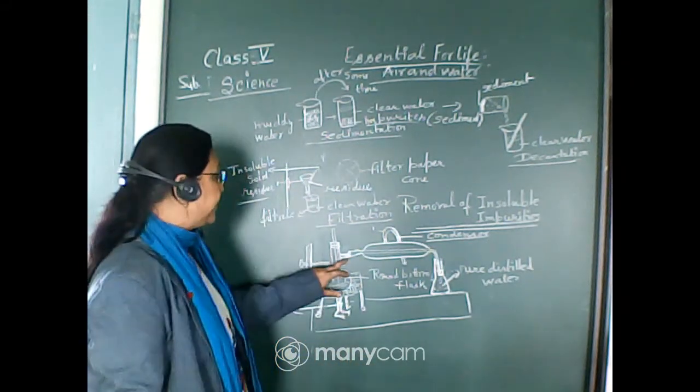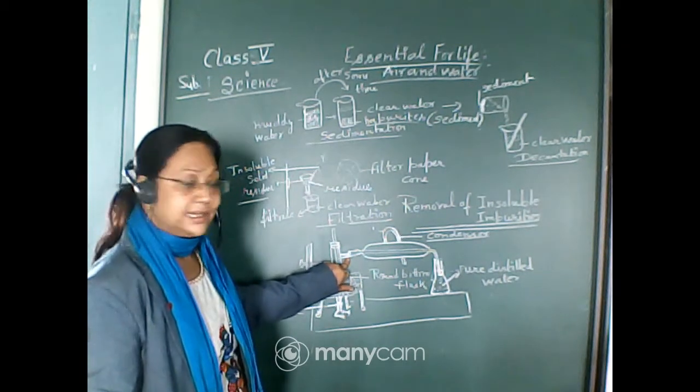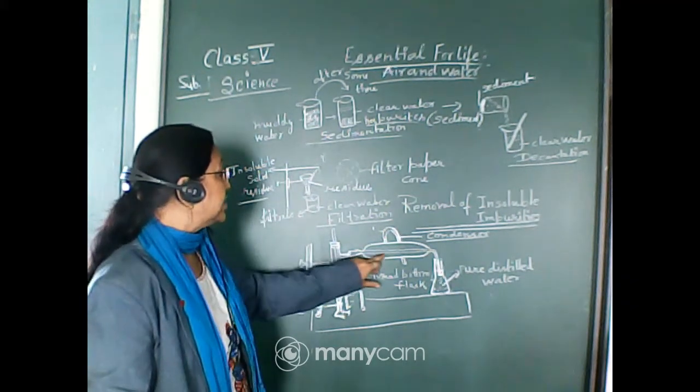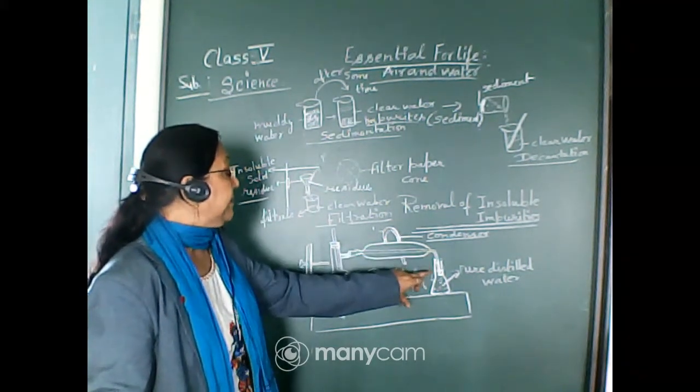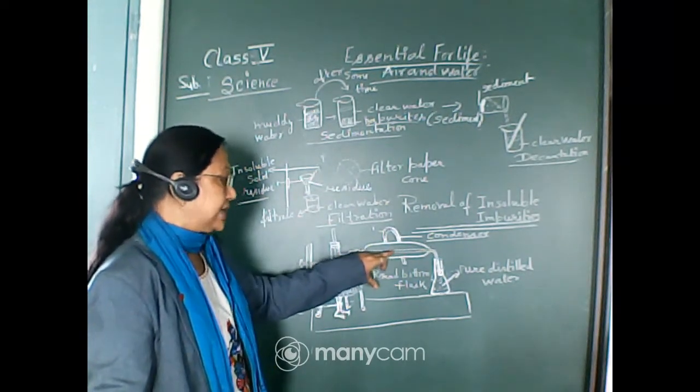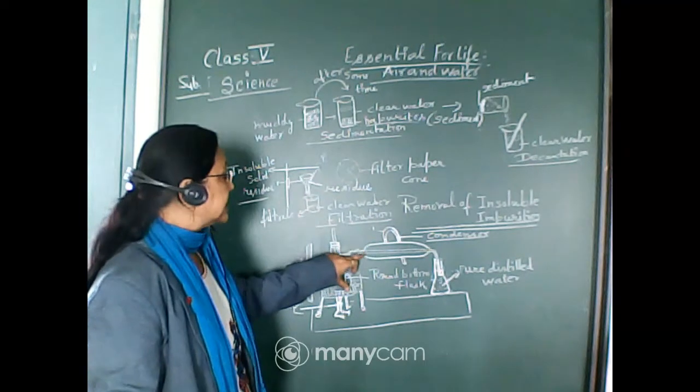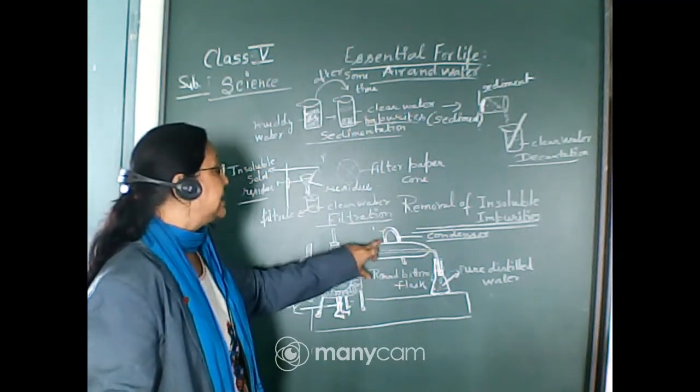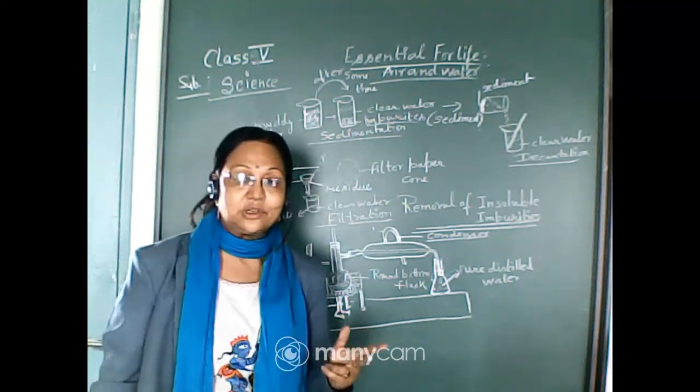So the vapor will escape from this outlet, which is connected with a fine tube, a glass tube, and this glass tube is covered by a jacket or condenser. What is this condenser?